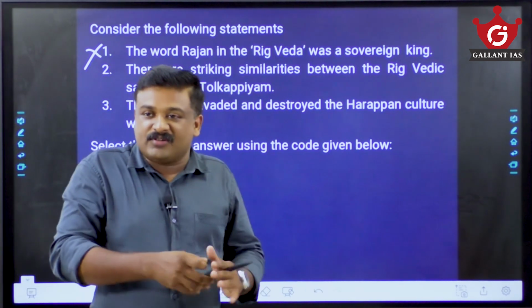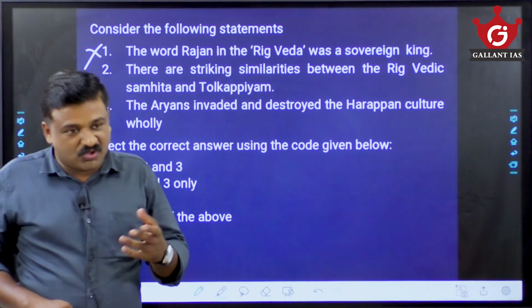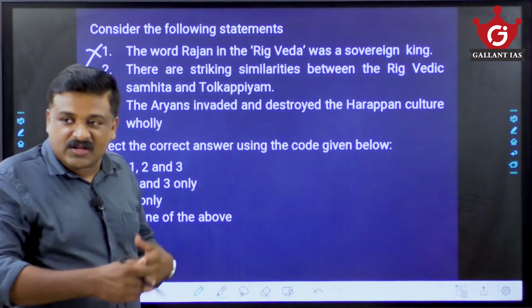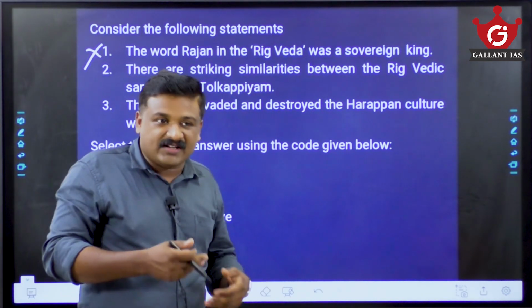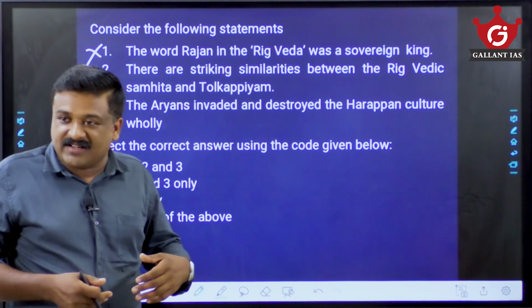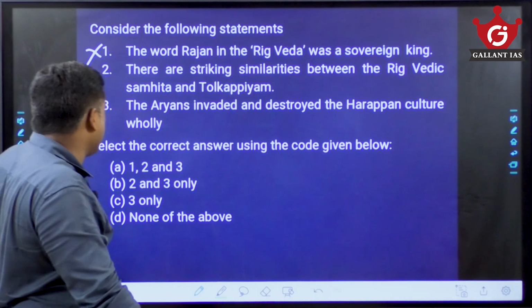So they deal with the same subject, or they have striking similarities, but yes, there are many differences between them. The Tolkappiyam is a work on Tamil grammar, and it is in Tamil. The Rigvedic Samhita is hymns in praise of gods in Sanskrit. So that statement is wrong.